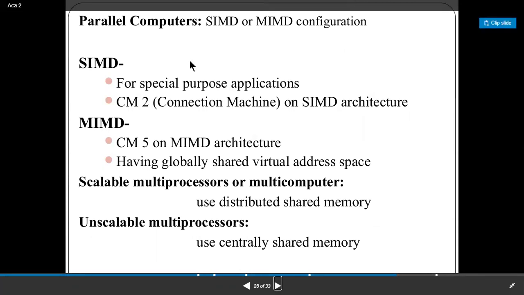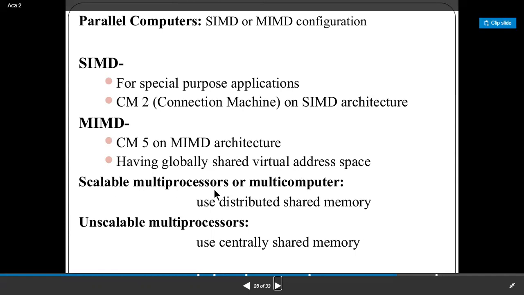So most of the time when we talk about parallel computers, there might be either single instruction multiple data stream or the MIMD type of case. The SIMD is for special purpose applications. The standard, so to say, connection machine is known as CM2, the connection machine on the SIMD architecture. MIMD is the CM5 on the MIMD architecture having globally shared virtual address space.